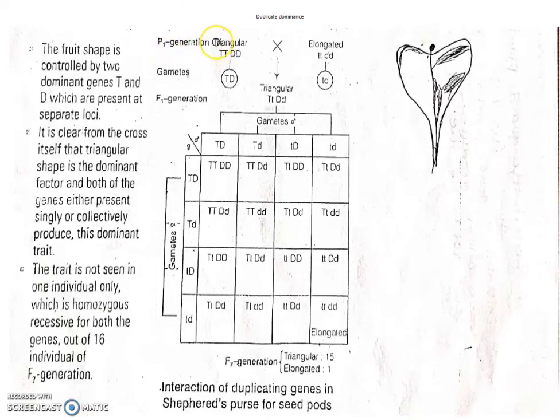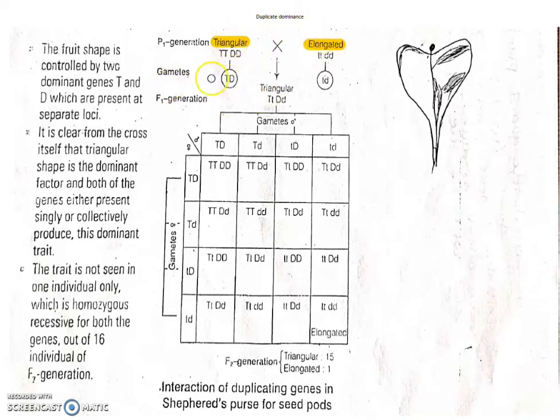Suppose the parents are two plants, one producing triangular seeds and one producing elongated seeds. So we take one plant that produces all triangular seeds and another plant that produces all elongated seeds. Then they are crossed.